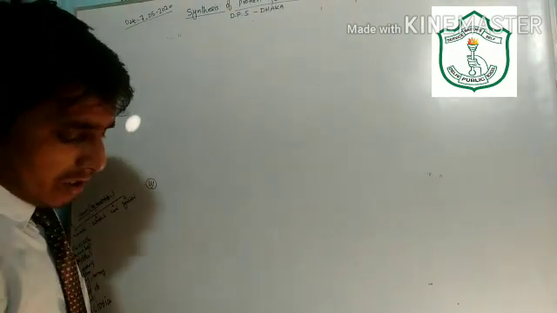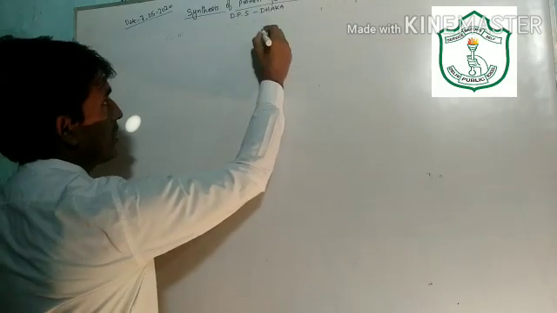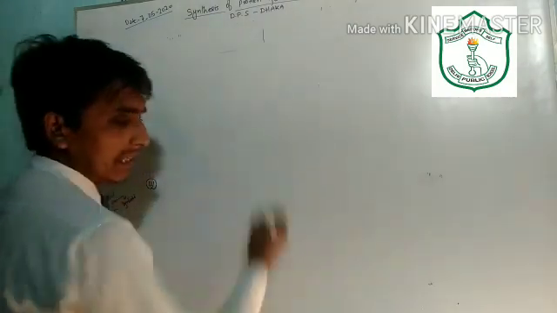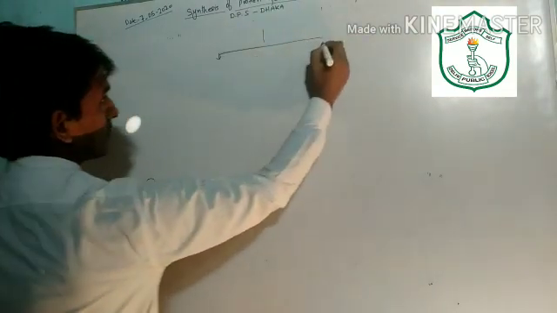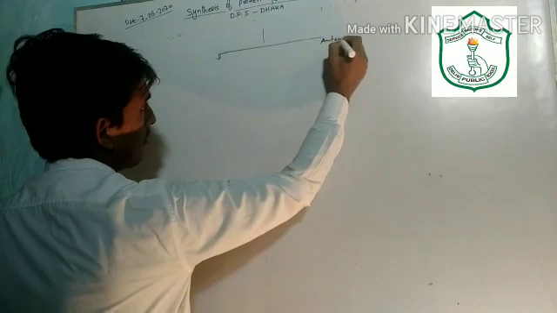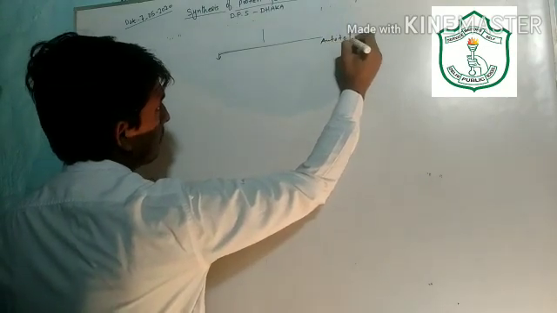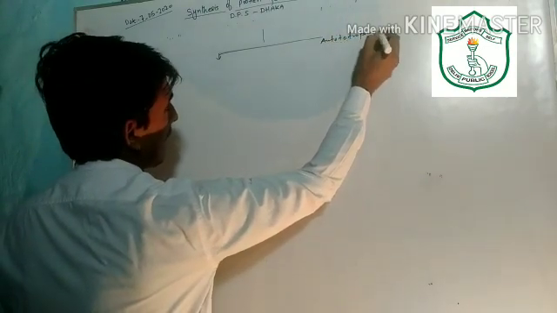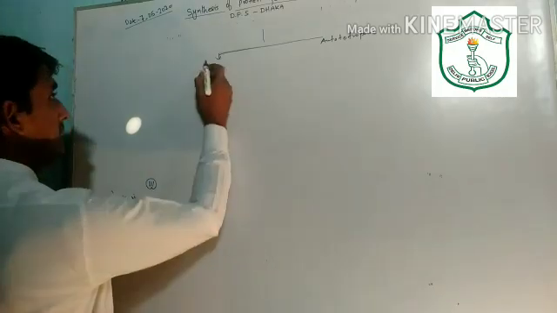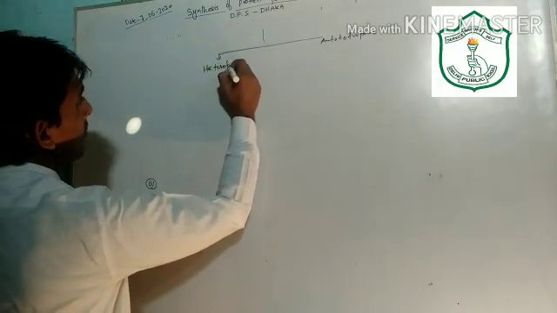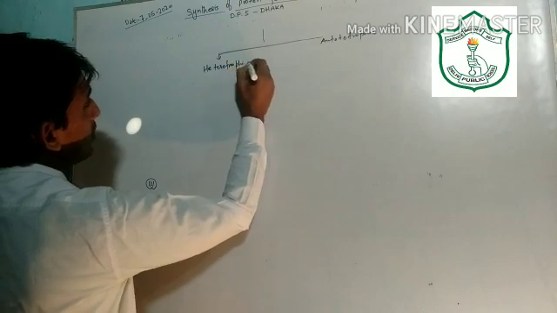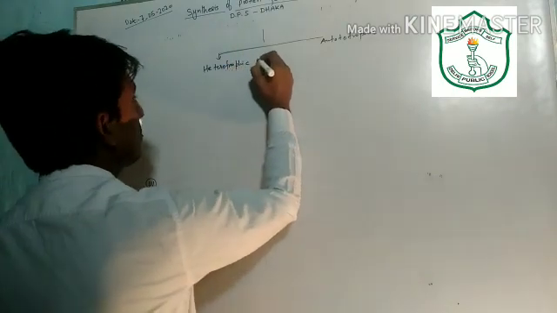That is, the mode of nutrition is divided into two forms: heterotrophic and autotrophic. Autotrophic I have already discussed, and the next is the heterotrophic mode of nutrition in plants.